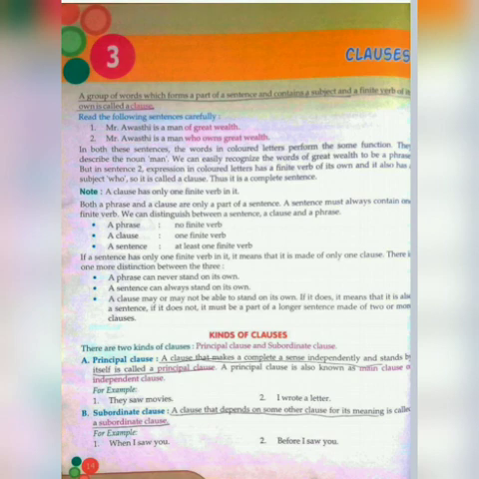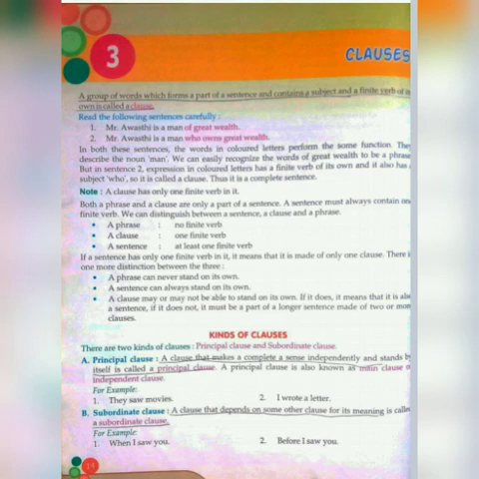For example, "when I saw you", "before I saw you". Subordinate clauses can be changed into meaningful sentences by adding other words. For example, "when I saw you" we can write as "You were reading a book when I saw you". Or "before I saw you": "Before I saw you, you were eating", or "you were reading before I saw you". This way also you can write. So this is a subordinate clause.